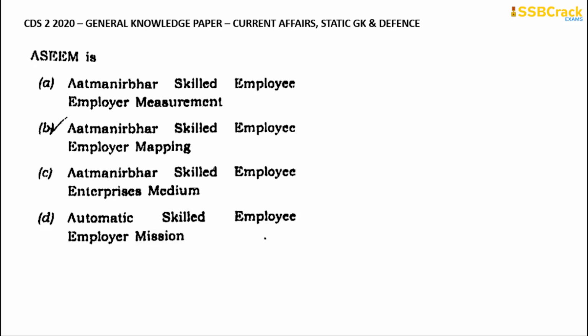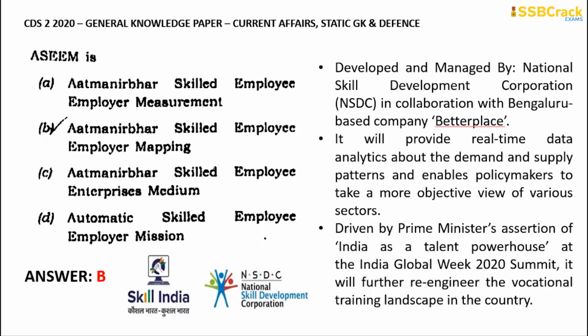Going through with the next question: ASEEM, the full form of ASEEM is what? The correct answer for this is option B, Atmanirbhar Skilled Employee Employer Mapping. Remember, ASEEM full form is Atmanirbhar Skilled Employee Employer Mapping. This is regarding Skill India and the National Skill Development Corporation. This complete ASEEM mapping is developed and managed by the NSDC, the National Skill Development Corporation, in collaboration with Bengaluru based Better Place, which is a private company.